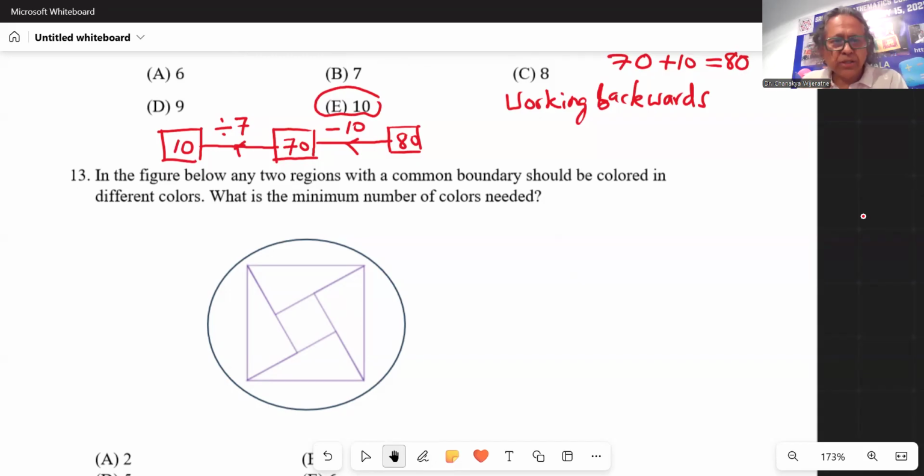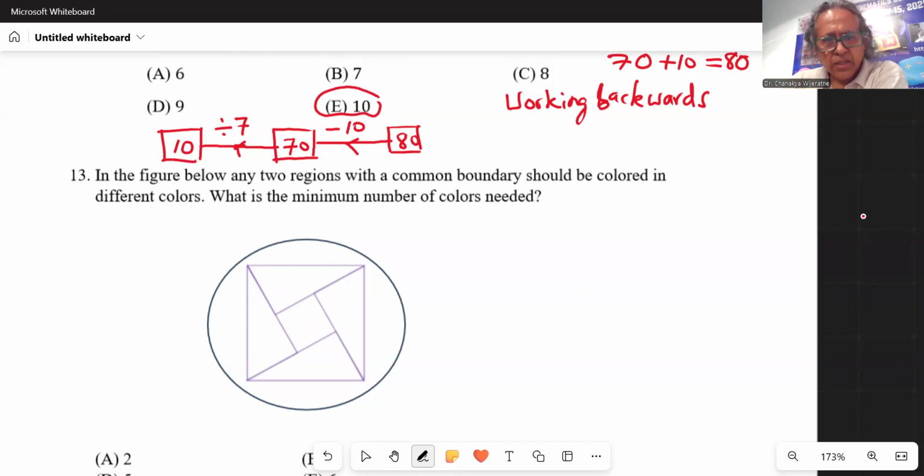You want to color the map so that if two countries share a border, you color them in different colors, so you don't want to waste colors. So here actually you have nice countries because these countries are made of squares, triangles, so very nice. But still the same rule: if two countries share a border, then they have to be colored in different colors.